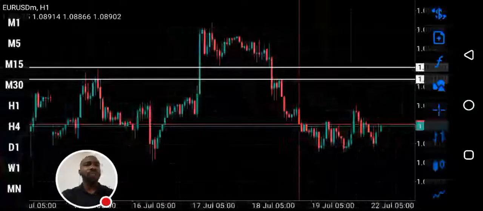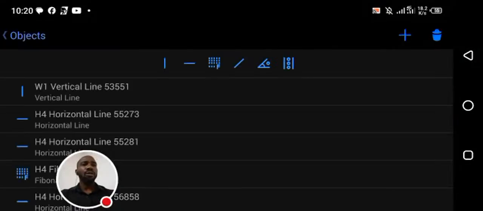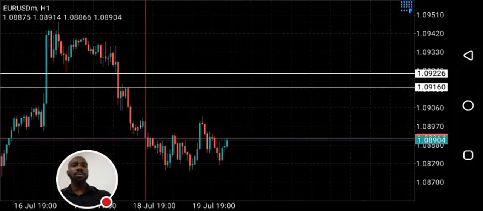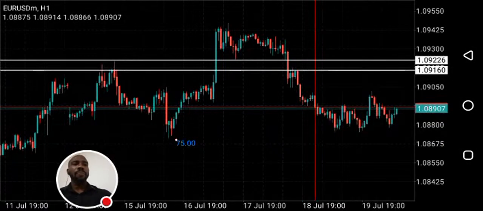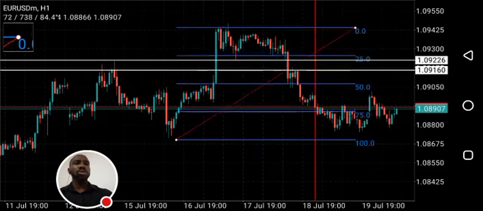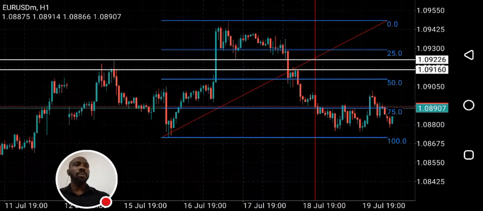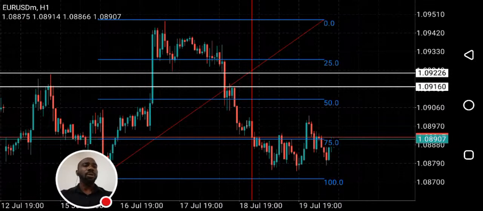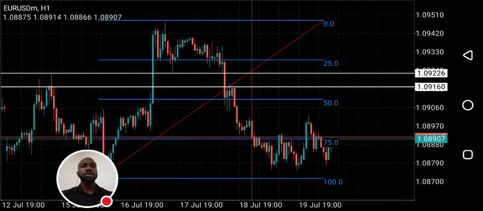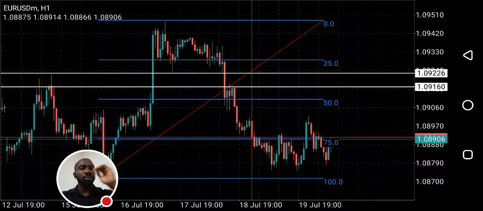You could also apply your Fibonacci from this swing low. Take it from this swing low to this swing high. Wait for price to pull back to a premium level, and you can see at a premium level we have a fair value gap. So price has a high probability of dropping to that fair value gap, which is at premium level. Premium is above level 50, Fibonacci level 50.